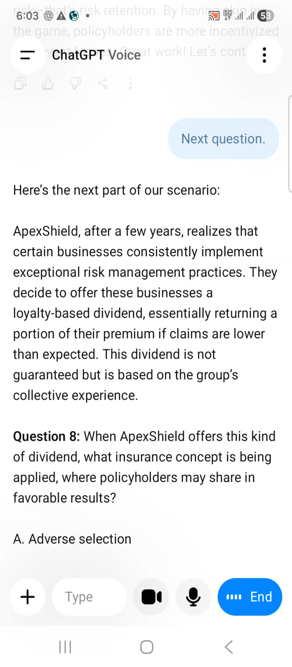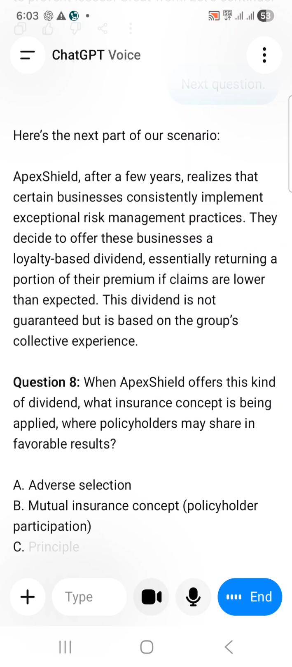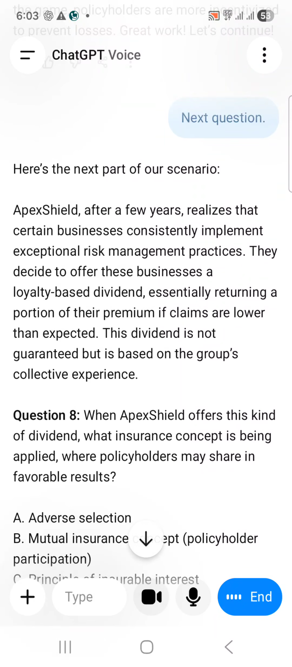Where policyholders may share in favorable results. A. Adverse selection. B. Mutual insurance concept. Policyholder participation. C. Principle of insurable interest. D. Indemnity principle.